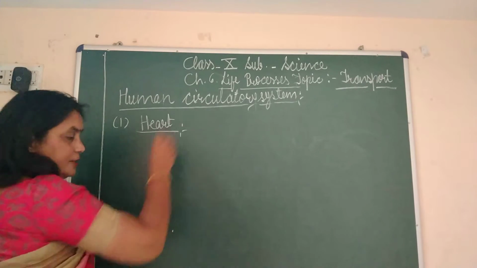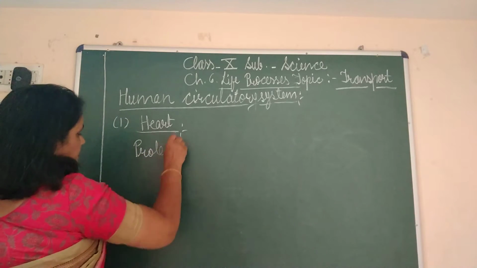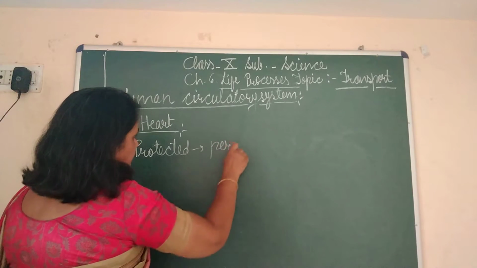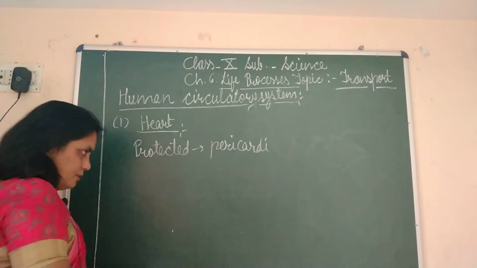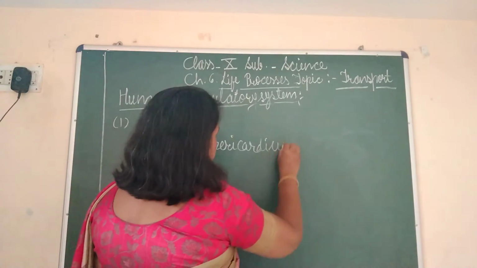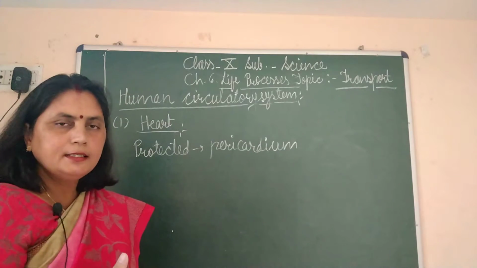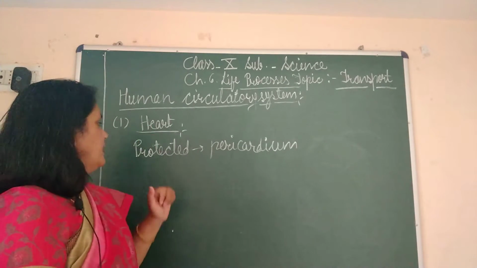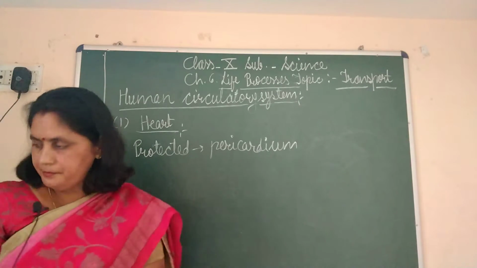Heart, how is it protected? It is protected by a membrane called pericardium. As I had told you, in the case of lungs also there was a membrane called pleural membrane which protects it as well as helps in movement. So in the same way, the heart is also protected by a membrane called pericardium.